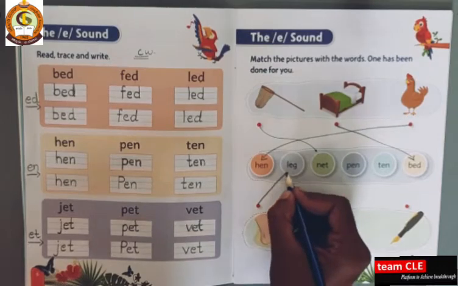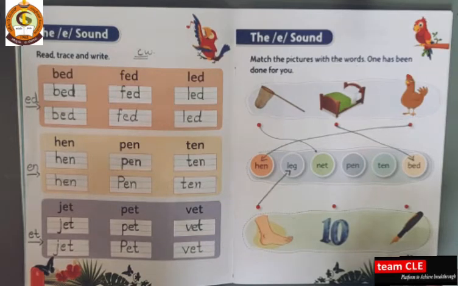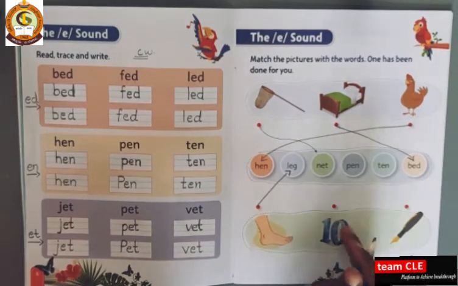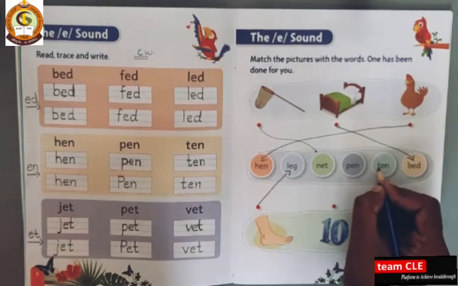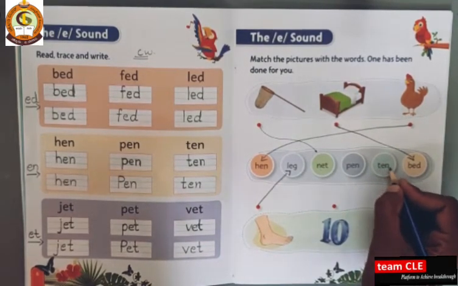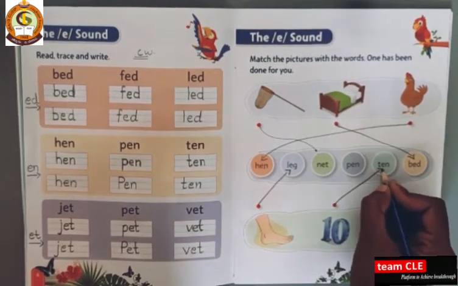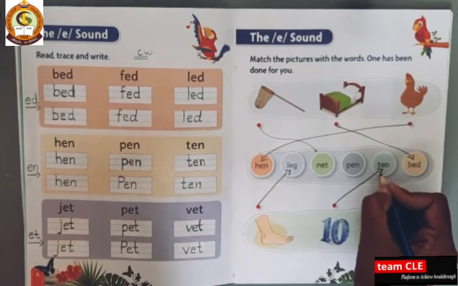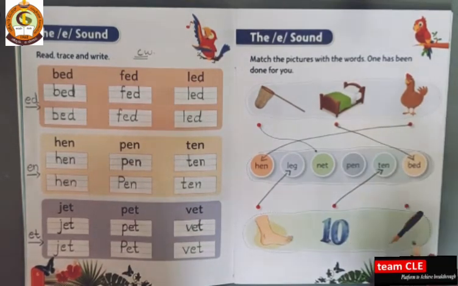So, match it here. Okay, next is, which number is it? Ten. Ten spelling? T-E-N. Here is T-E-N, ten. So, match it here. Okay, next.